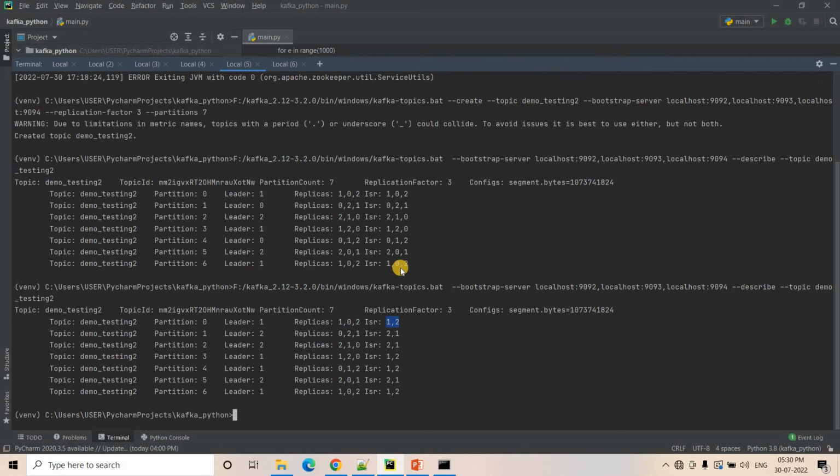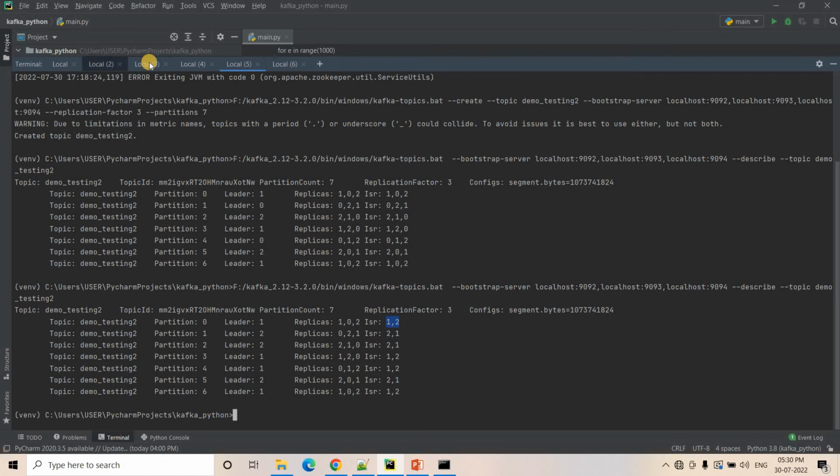So in that particular server, whatever partition is present is no longer in sync. Okay, so the ISR also changed. Now none of the leaders is broker 0, and in the ISR you will not see broker 0 because it is down, so whatever data is present there is not in sync. That's what Kafka is indicating with this particular setup. Okay, I hope it is clear to you.